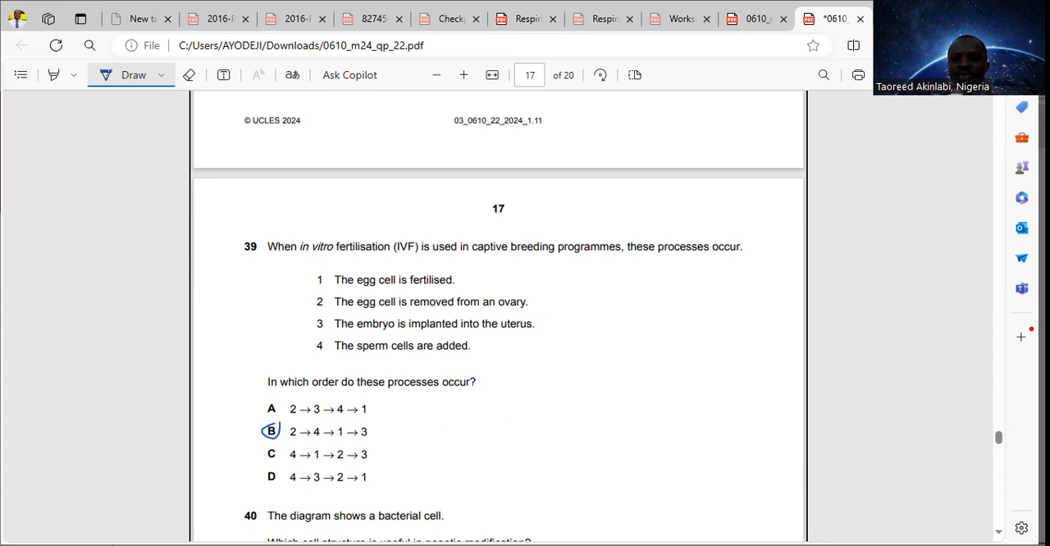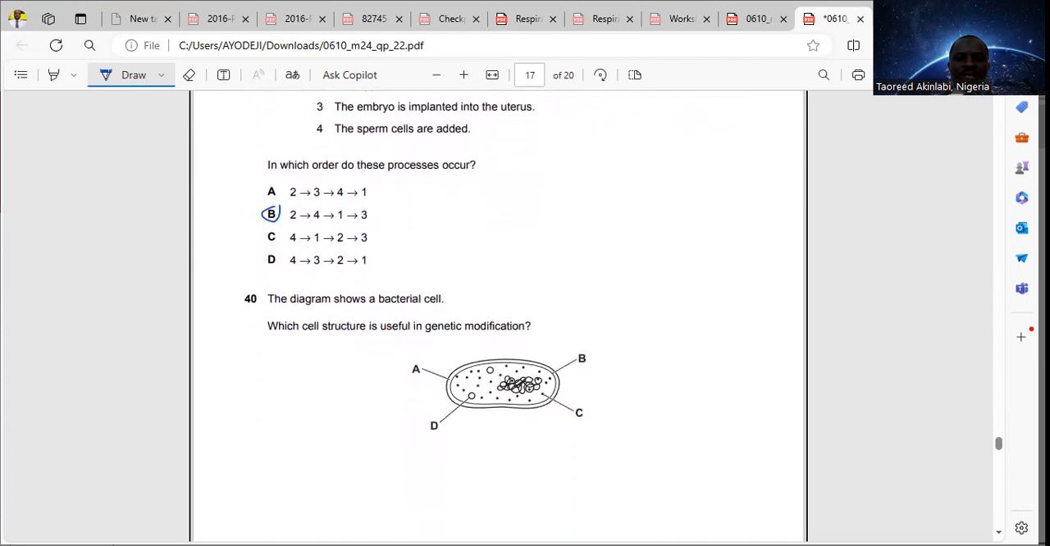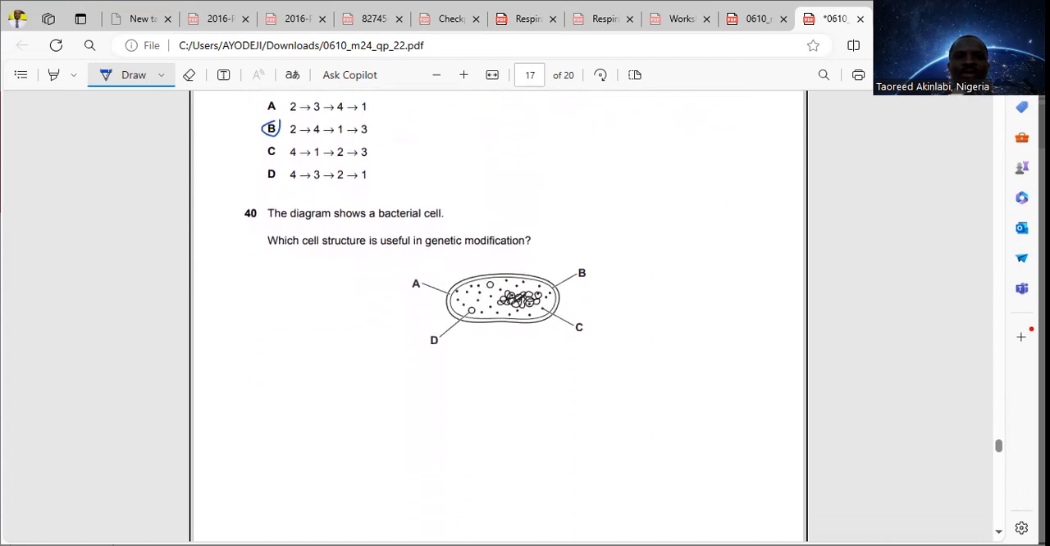And the last question here is question 40. The diagram shows a bacterial cell. Which cell structure is useful in genetic modification? And that cell structure in the bacterial cell is the plasmid, or the circular DNA. And the plasmid here is option D.